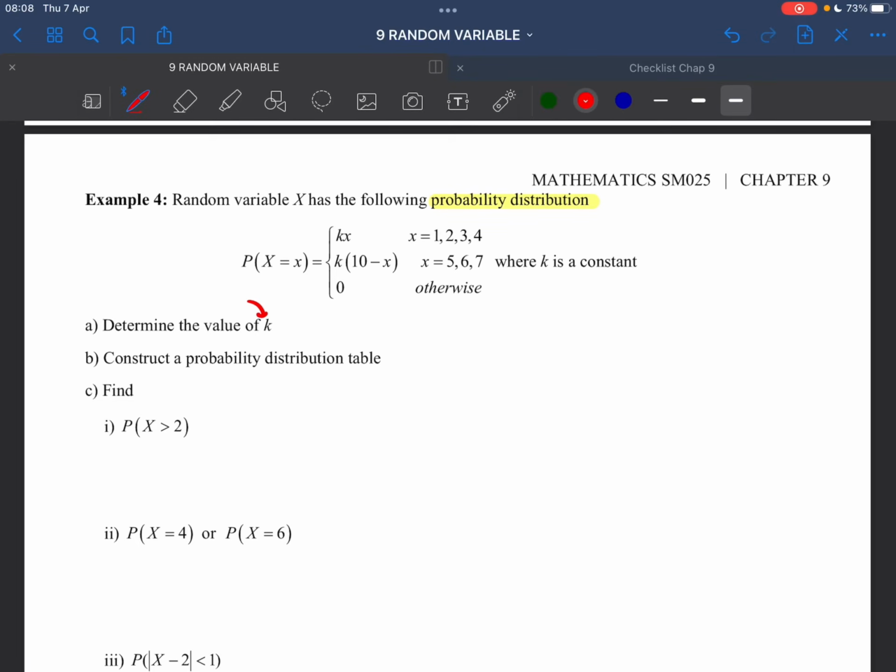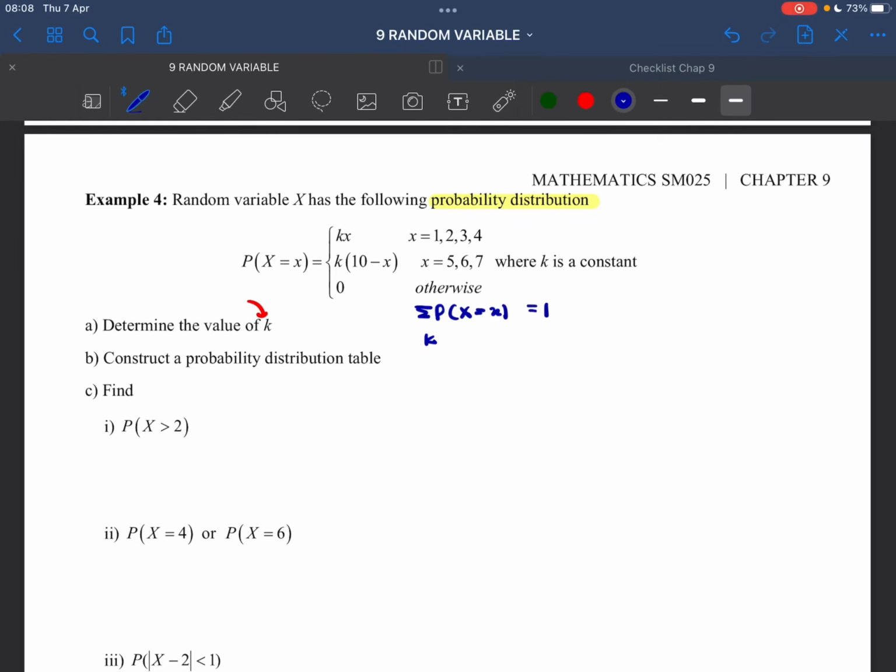Okay, kita akan guna summation of P(X=x) is equals to 1. Okay, so we know that summation of P(X=x) is equals to 1. So now what we have to do is sub all the x's here into the function, which is the first one we have sub 1 into kx.